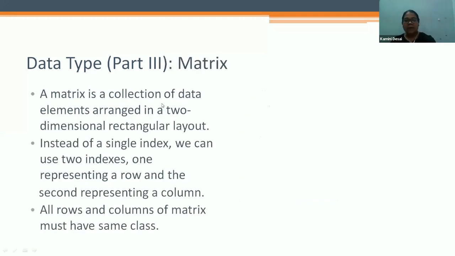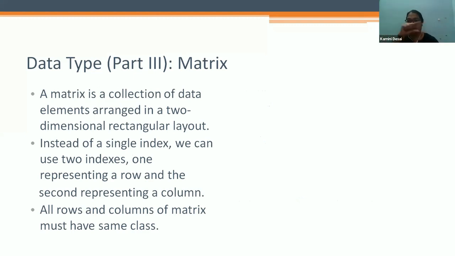Next is the matrix. A matrix is a collection of data elements arranged in a 2-dimensional rectangular layout. Instead of a single index, we can use 2 indexes: one representing a row and the second representing a column.